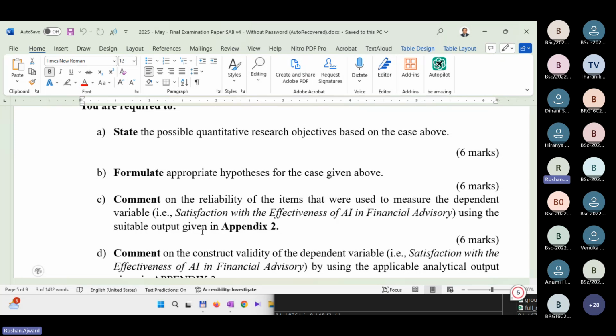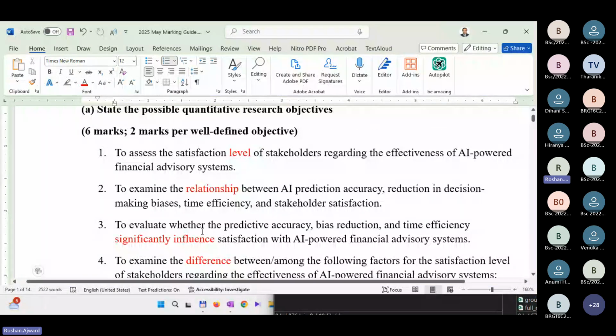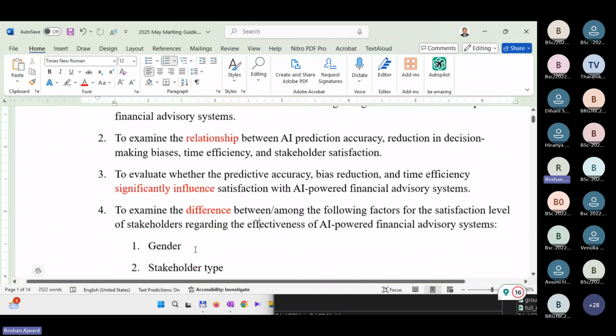So what are the hypotheses? Can you tell me some hypotheses? How many hypotheses can you come up with under the given circumstances? Excellent. Who said 3? Very good. Yes, indeed, it's 3.